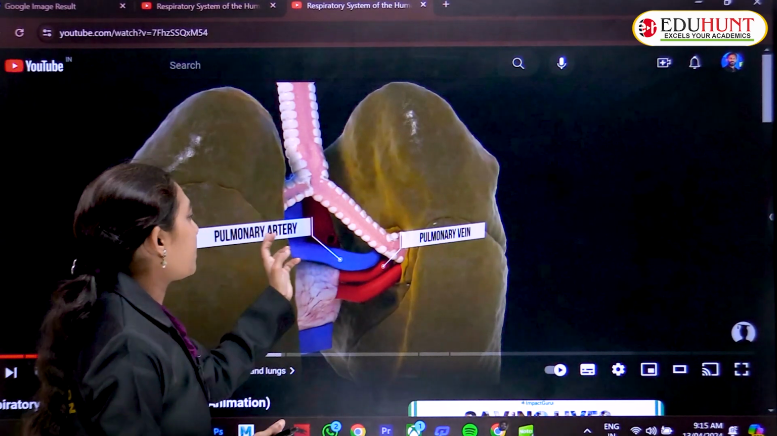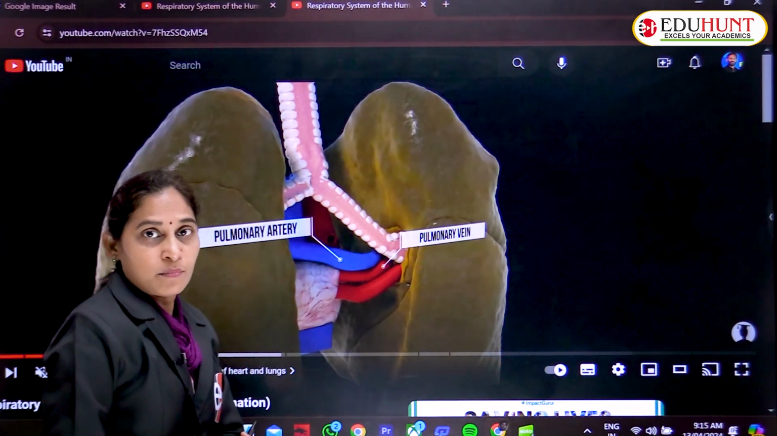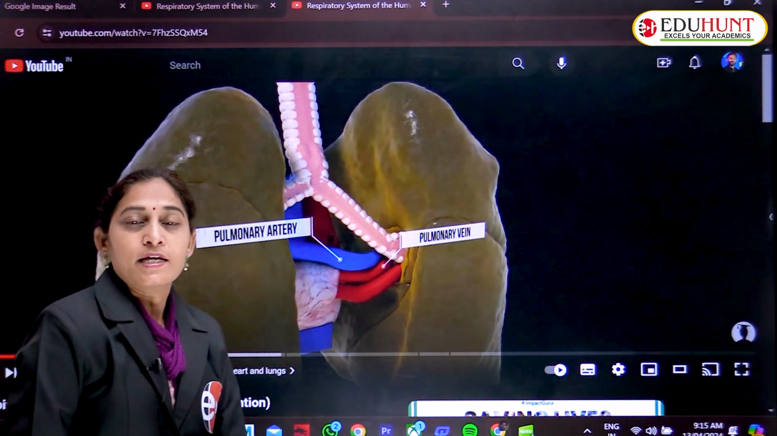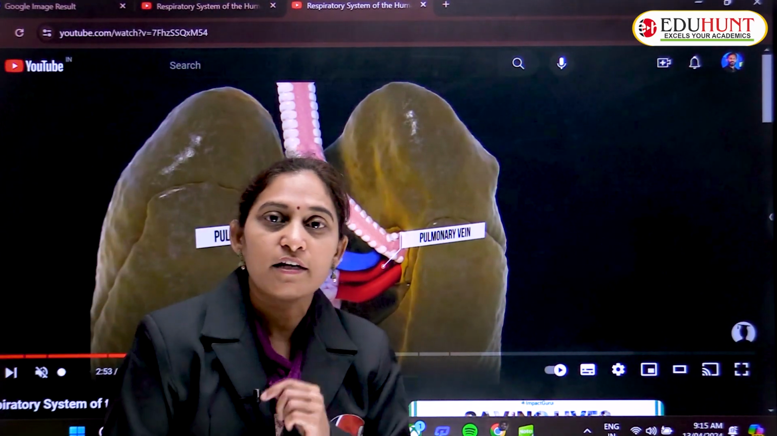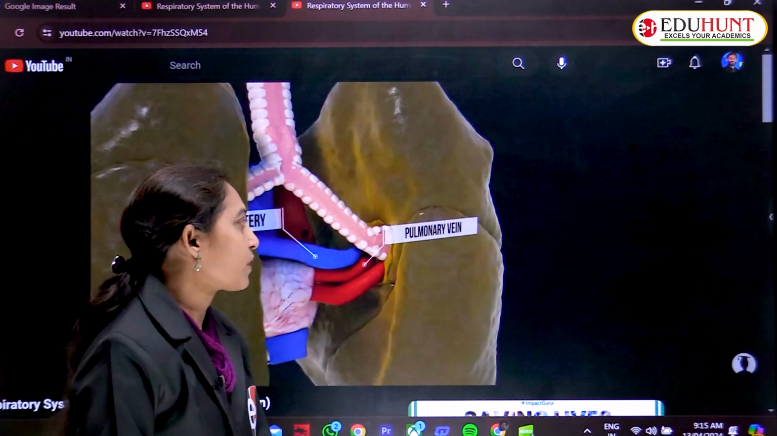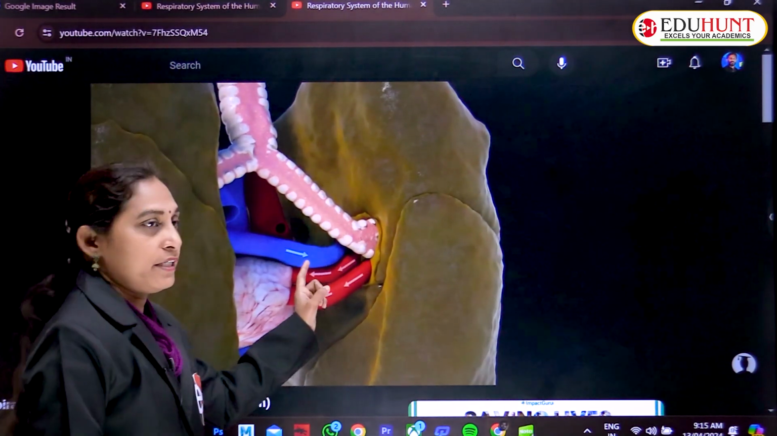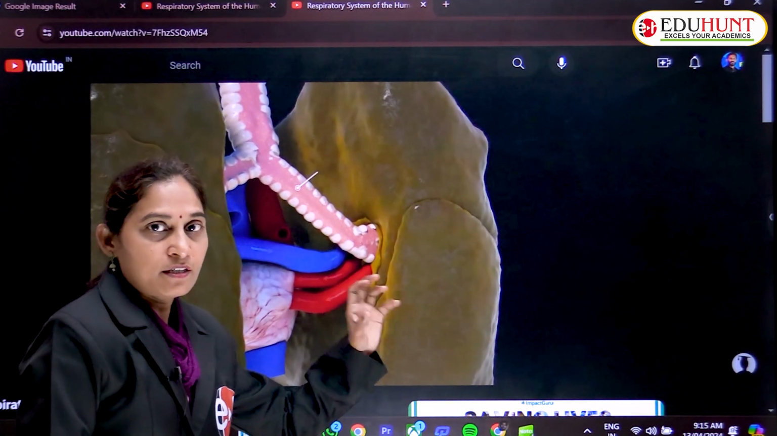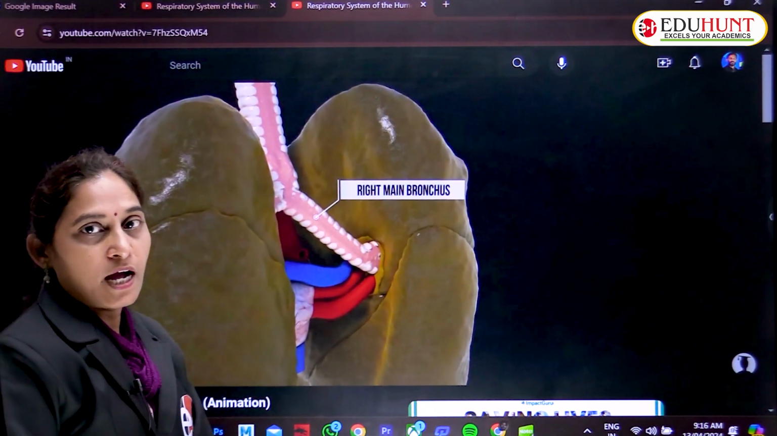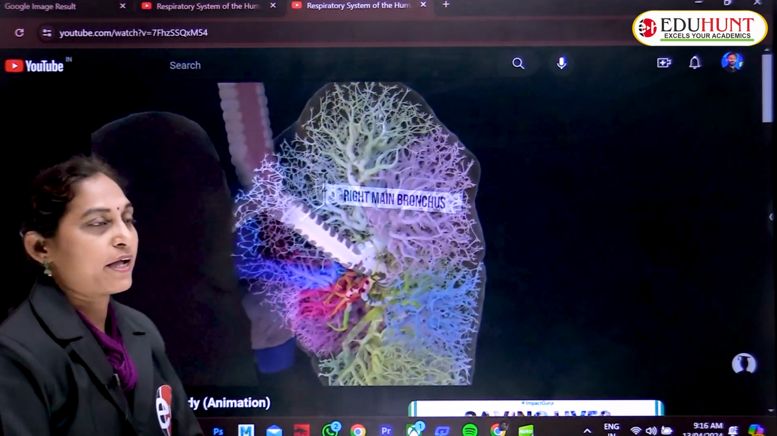And this is the pulmonary artery and this is the pulmonary vein. The pulmonary vein carries the oxygenated blood, whereas the pulmonary artery carries the deoxygenated blood. This should be remembered. Oxygenated blood is carried through the pulmonary vein to the heart, whereas the pulmonary artery carries the deoxygenated blood from the heart to the lung to purify it.